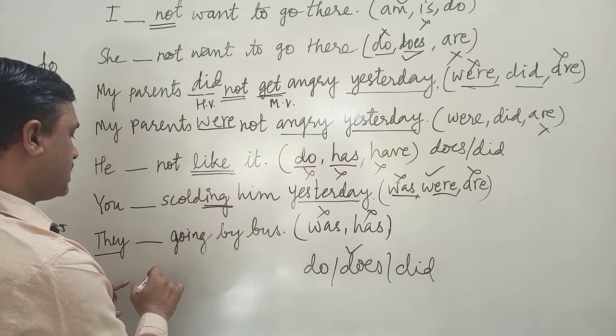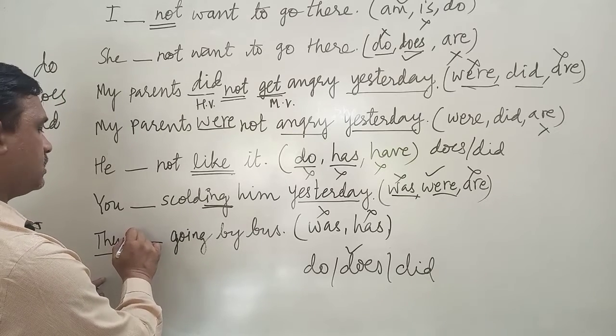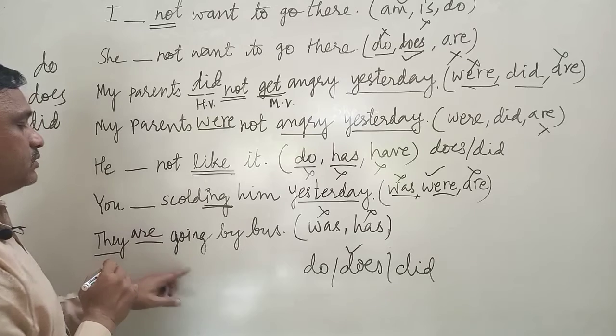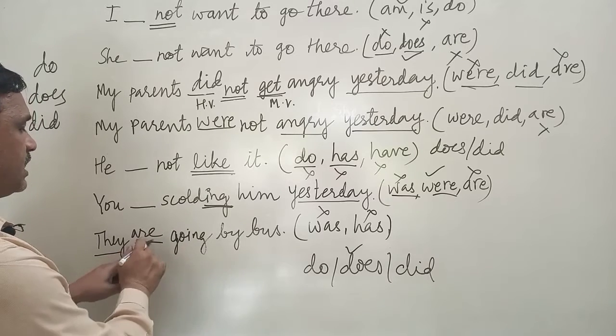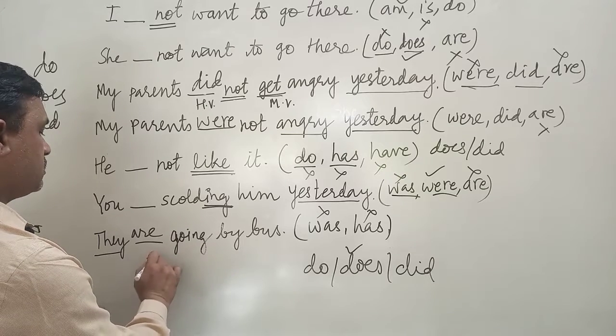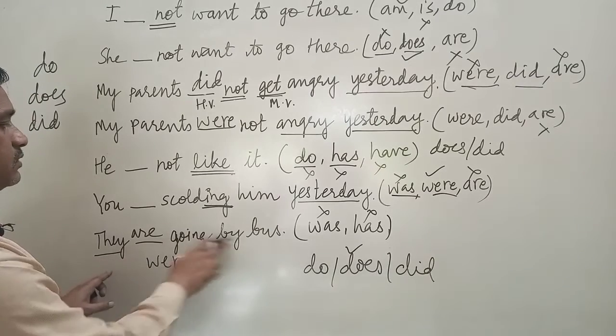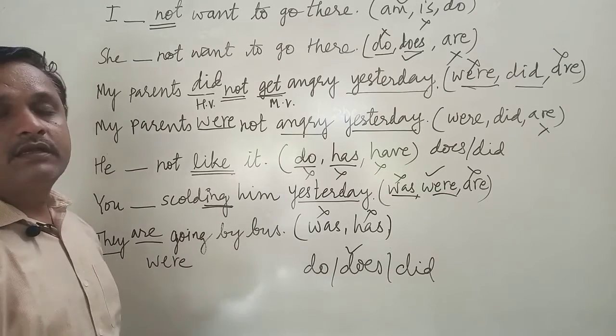So it should ideally be: they are going by bus, because are is the plural form here. They are going by bus or they were going by bus. So both these options were wrong.